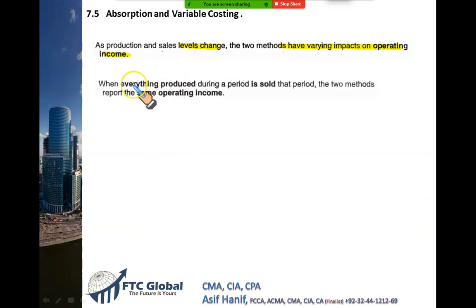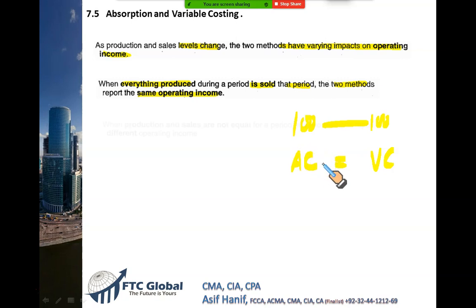When everything produced is sold during the period, the two methods will show the same operating profit. Because whatever you produce, you produce 100 units and all of them are sold. So whether you are using absorption costing or variable costing, their profit would be the same. The reason is that there is no finished stock, no fixed cost has been transferred to the closing stock. So both methods will show the same result.